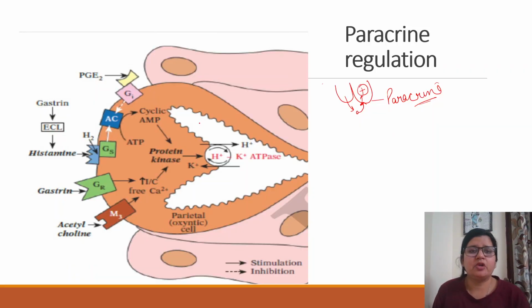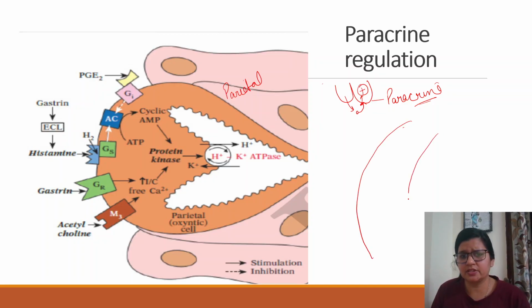So this is an image showing the parietal cell. This whole is the parietal cell. Okay, this is your parietal cell. Fine. So you might have seen some receptors on this. There are some receptors shown. First of all, for example, this is your gastric pit. These are various cells. This is the lumen, right?